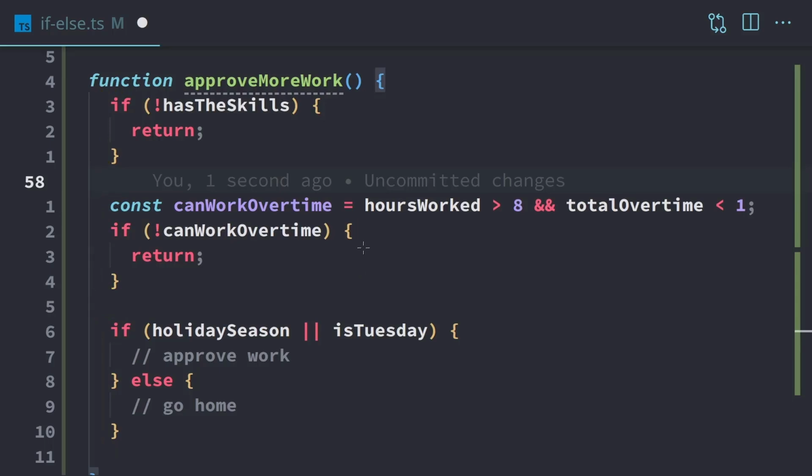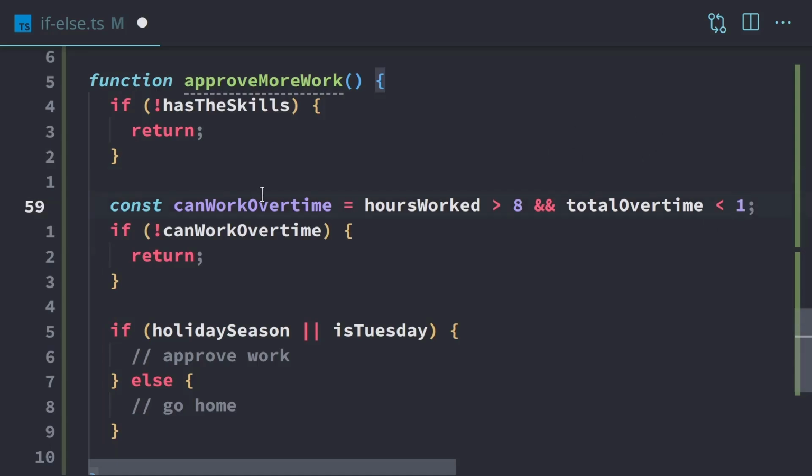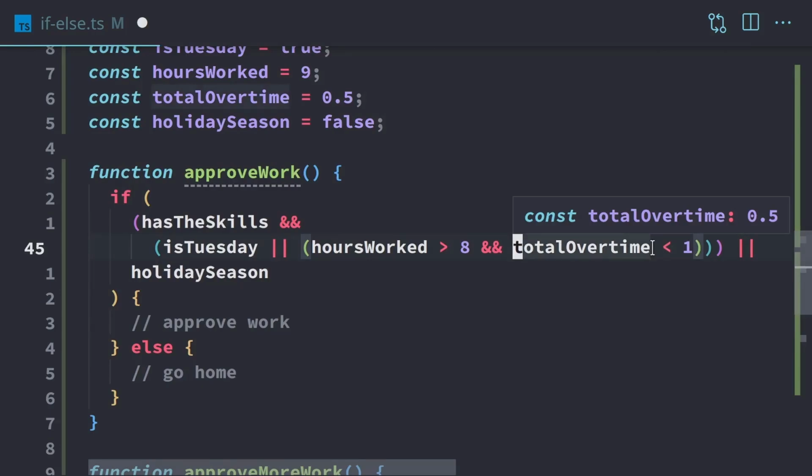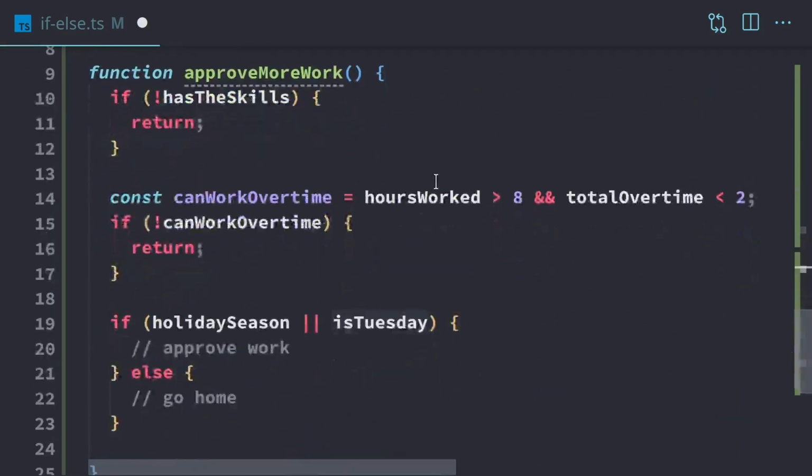Like for example, in the future, if we want to change the total overtime, maybe it goes from 1 hour to 2 hours, we can just go straight here, change that to a 2, and now everything still works and we don't even have to sweat it. Like we don't have to worry about, oh, did we get the right spot, or is this in the right thing, or maybe there's a specific reason this is right here instead of being on this side. We don't know. But here, everything is really clear.